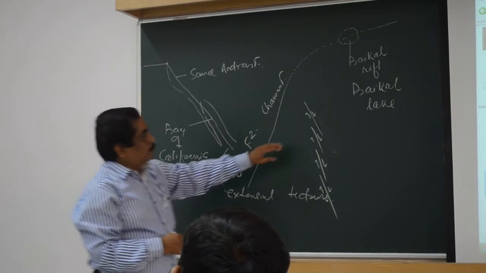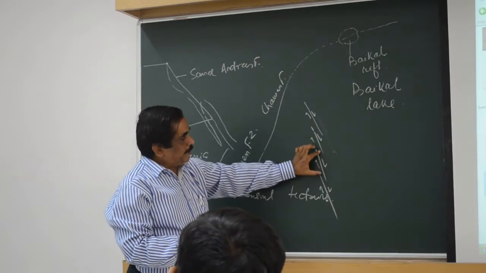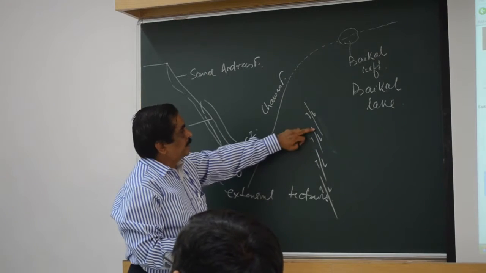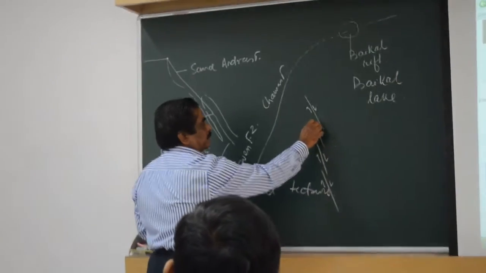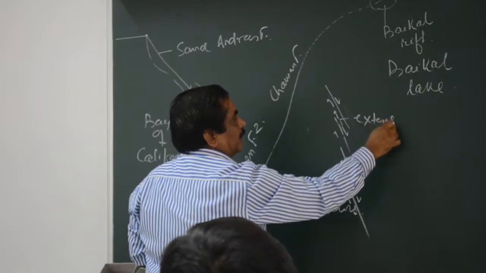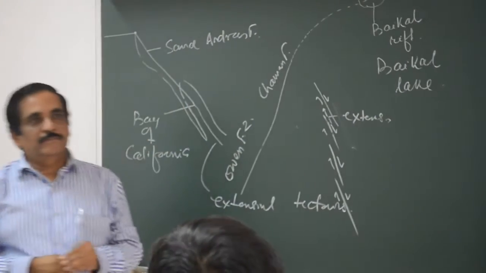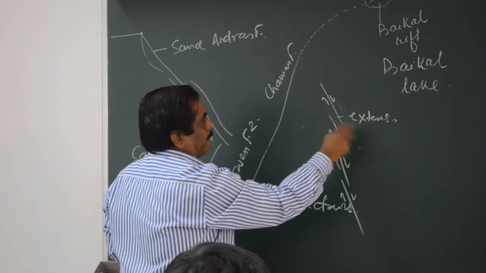And we see what is happening with these overlapping areas. You see this area is facing these two arrows, so you will get this extension here. Extension. That is called transtension. So because of this transtension,